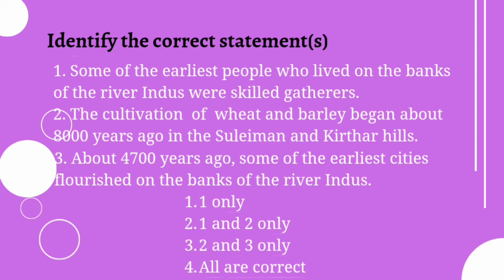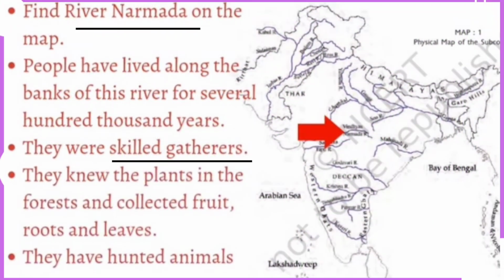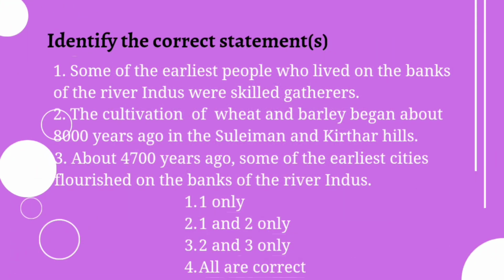So let's discuss the statements. Some of the earliest people who lived on the banks of the river Indus were skilled gatherers. You have to identify whether it is true or false. On the basis of our knowledge, people who lived on the banks of river Narmada were skilled gatherers, not that of Indus. So the first statement is false. Now let's move on to the second statement.